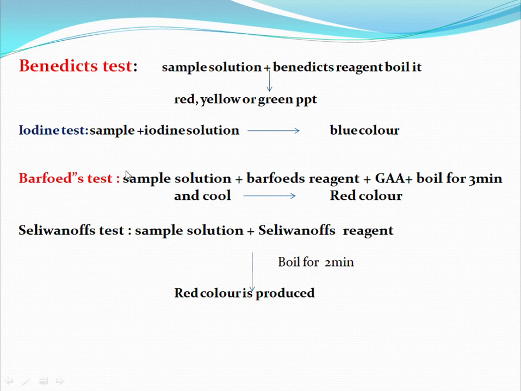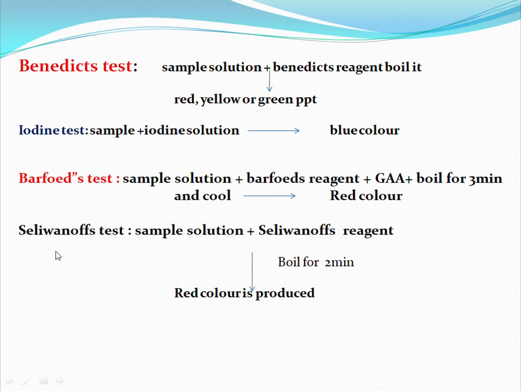Next test is Barfoed's test. Here, the sample solution is treated with Barfoed's reagent and glacial acetic acid. After addition of these two chemicals, it is boiled for about 3 minutes and then cooled. It gives a red color, which indicates the presence of reducing sugars.